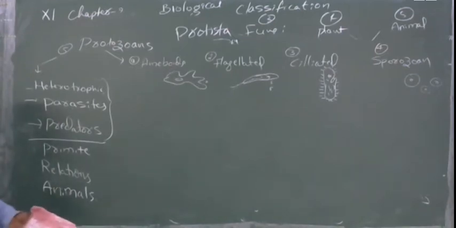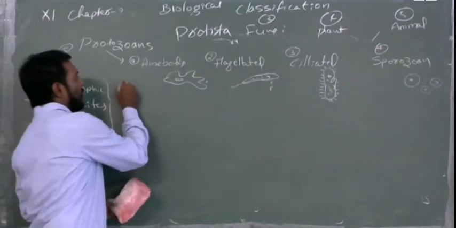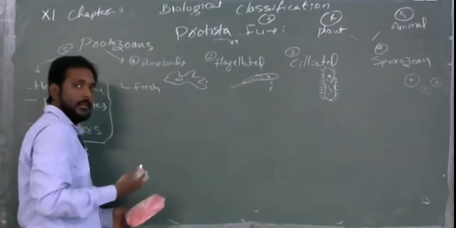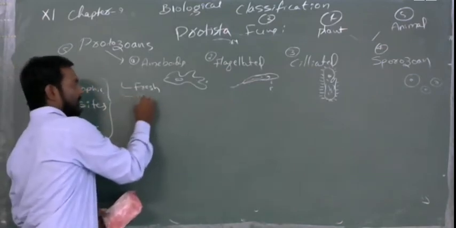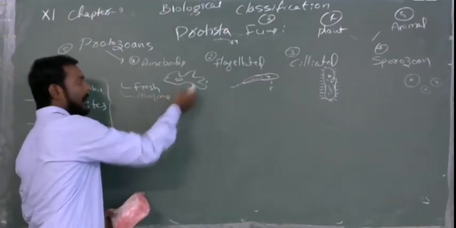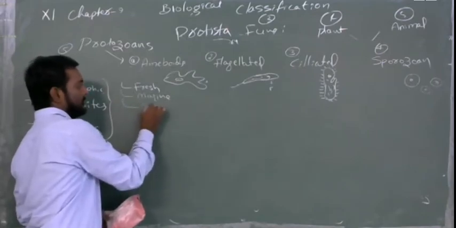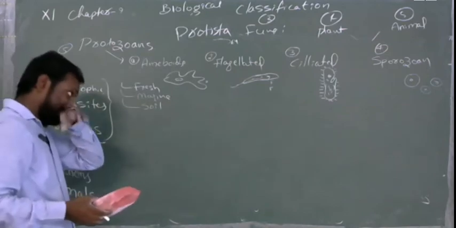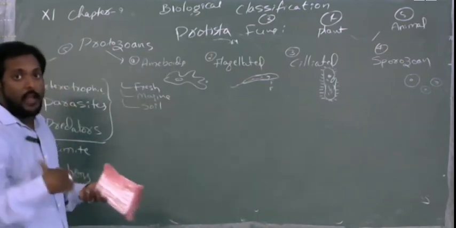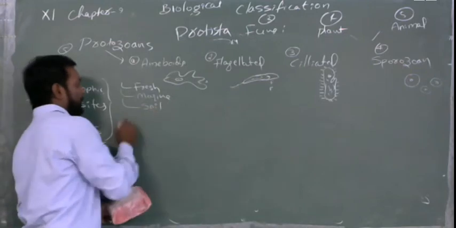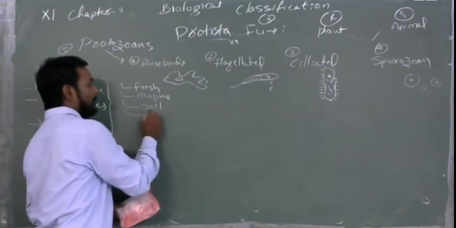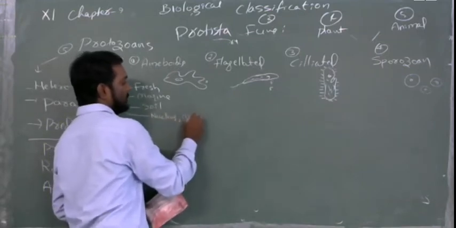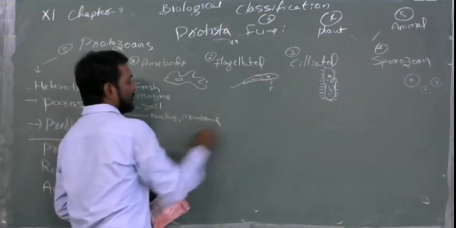If you see amoeboids, these amoebae will survive in fresh water. Not only that, they will survive in marine water also, and they will also survive in the soil. Clear? So, everywhere they will be present. Next, they are not photosynthetic, so they have to depend on others. So, they have to move. Moreover, you should think that they will have a good nucleus and membrane-bound organelles.